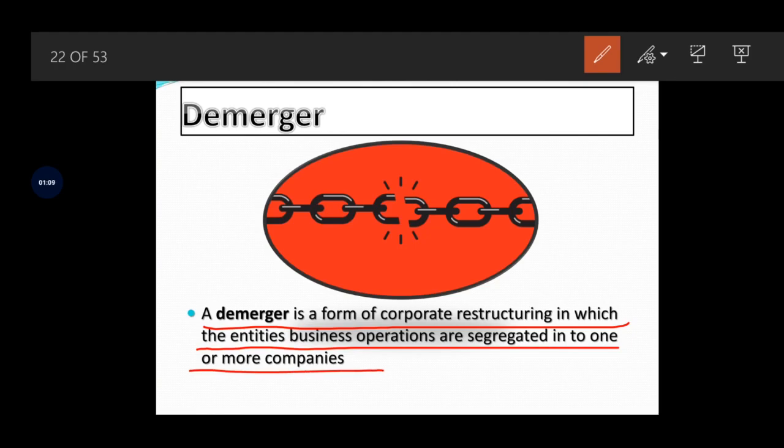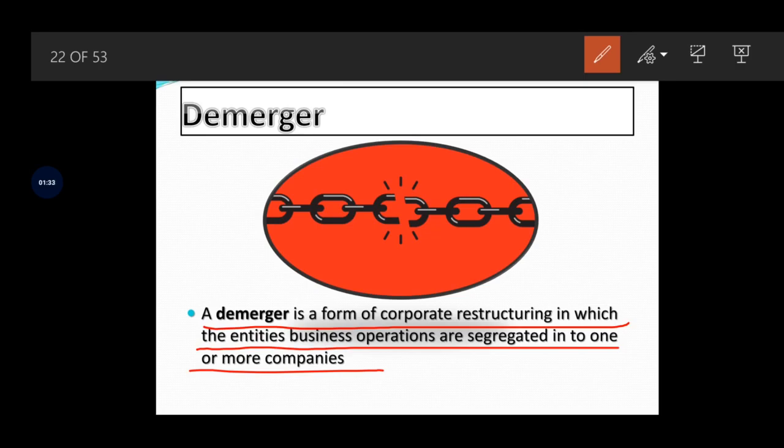Here the concept of demerger is compared with corporate restructuring. Why? Because corporate restructuring also has the same meaning. What is corporate restructuring? That is restructuring the existing management. A fundamental change in the business operations is nothing but corporate restructuring.